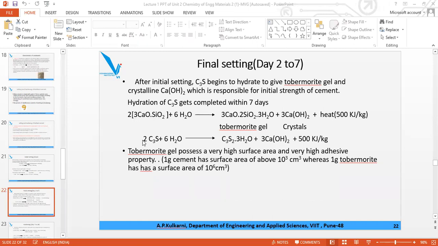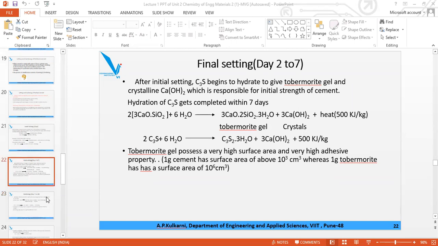So in short form, 3CaO becomes C3, SiO2 becomes S, and 6H2O is here. So C3S2 plus 6H2O giving C3S2H3 plus 3Ca(OH)2, heat evolved is 500 kilojoule per mole. Now remember the name of the gel is Tobermorite gel, and remember the formula 3CaO·2SiO2·3H2O. Gel is for adhesion or binding and crystal is for strength development. So these are the properties. 2 to 7 days are required. Heat evolved is 500, 880, 420, 500.